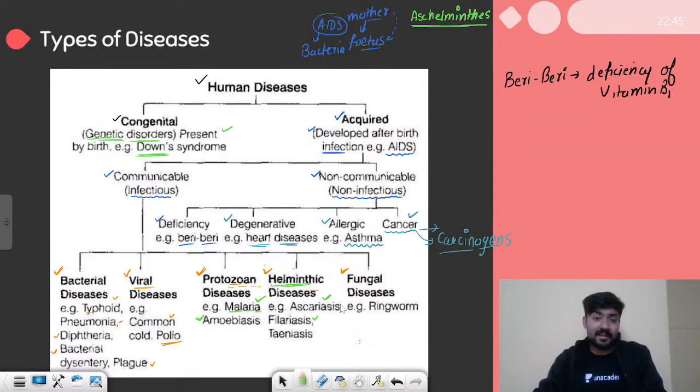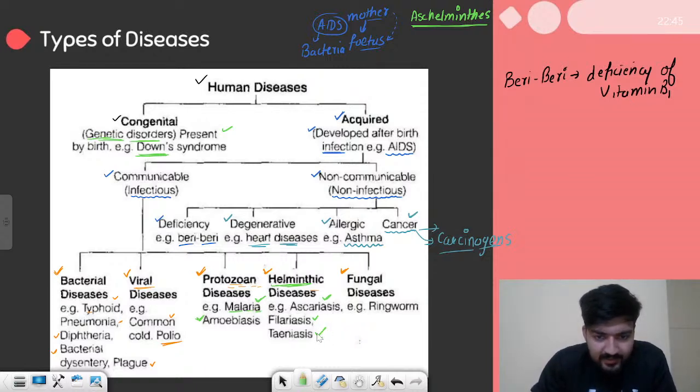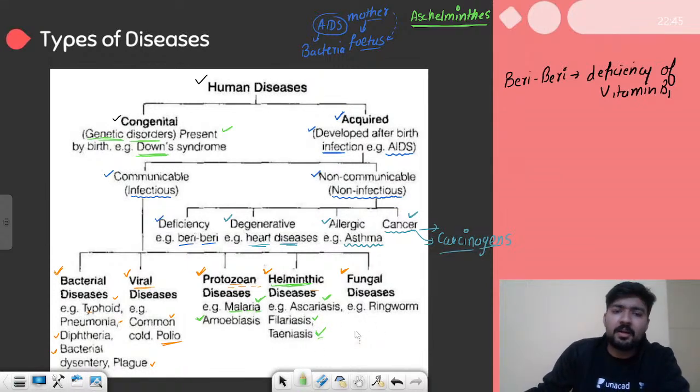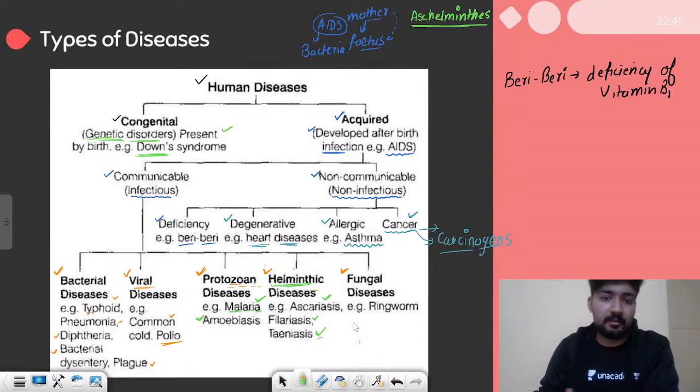So we have ascariasis, filariasis, and teniasis. Teniasis is out of syllabus, but it is again a disease related to the intestines, and it can be very fatal in certain stages, but we don't need to know about it.